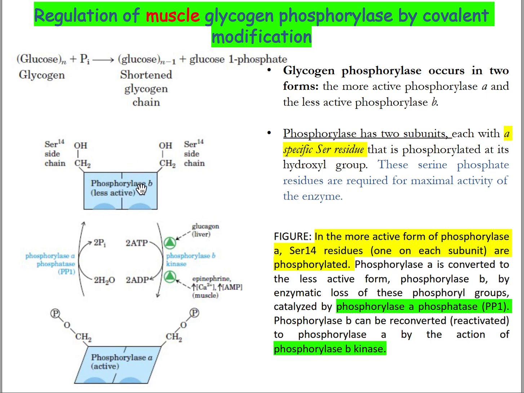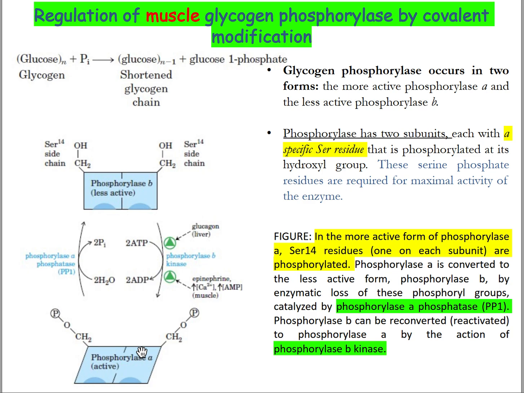So when the level of glucose is reduced in the blood, or the concentration of glycogen is sufficient in the liver, they will activate the enzyme phosphorylase B kinase. This kinase enzyme will phosphorylate phosphorylase B in this position, and now phosphorylated phosphorylase A, the activated form of phosphorylase, will be formed, and then it will trigger the breakdown of glycogen to glucose.